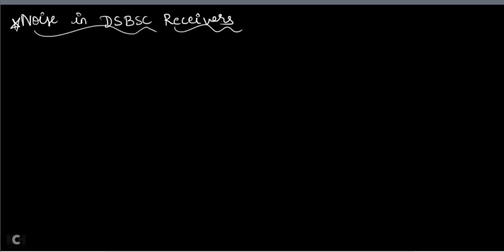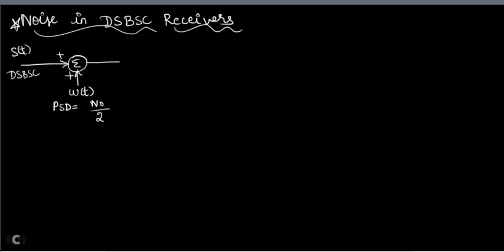Now let me write the block diagram of DSBSC receivers. You have a DSBSC signal S of T coming here. To this DSBSC signal, noise is getting added, additive white Gaussian noise. What is the power spectral density of this noise? N0 divided by 2. We have derived that power spectral density, and then this is given to a band pass filter.